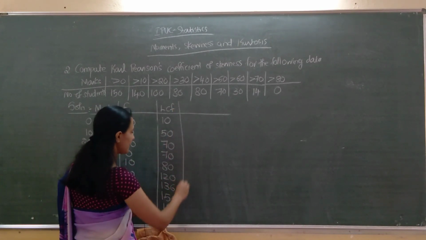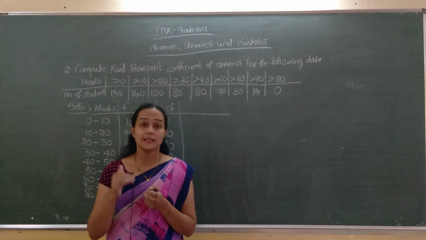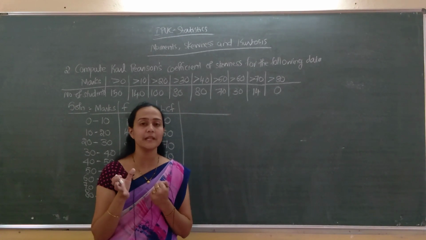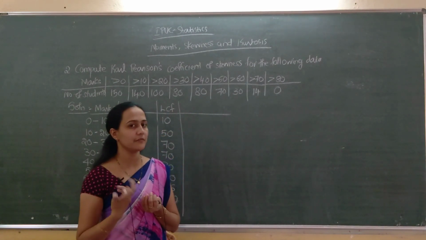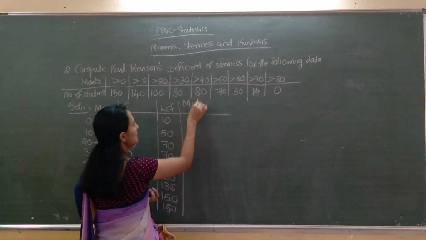Next, to compute the standard deviation I will use the step deviation method, because the numbers will be smaller if I use the step deviation method. So for that, first I have to find mid x.